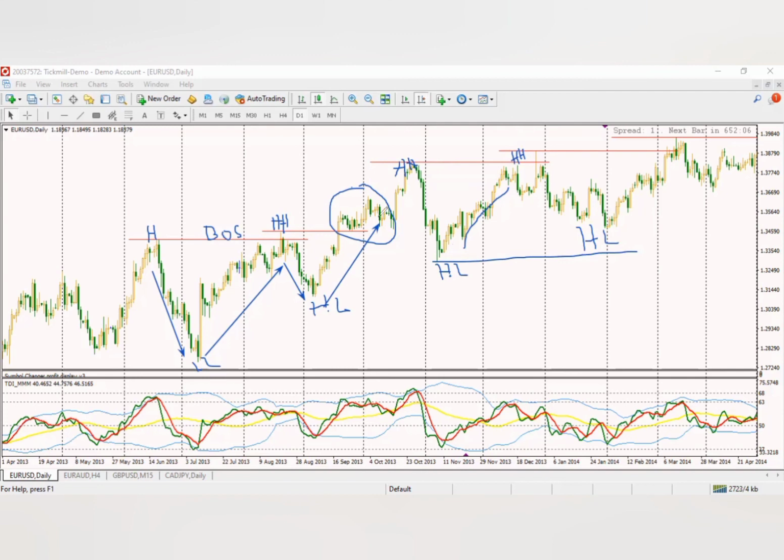Once you understand this as your foundation in understanding financial instruments, it will help you go a long way in the financial world. So what did I say a bullish market is? A bullish market is when the market is showing us or making a series of what? Higher high, higher low, higher high, higher low, higher high, higher low.